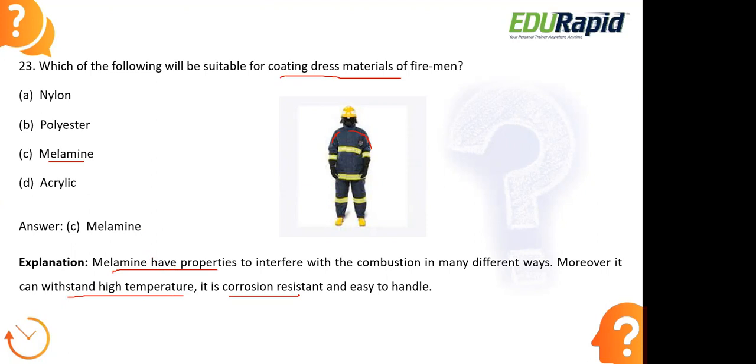The melamine used to make this uniform will not get corroded easily, and it is also easy to handle. These are the major properties. Melamine can resist fire and will not easily catch it. So melamine is a layer which is used to coat dress materials of firemen. Moving to the next question now.